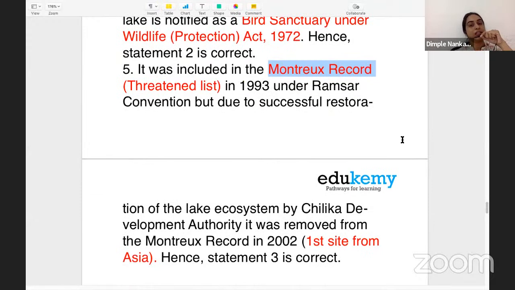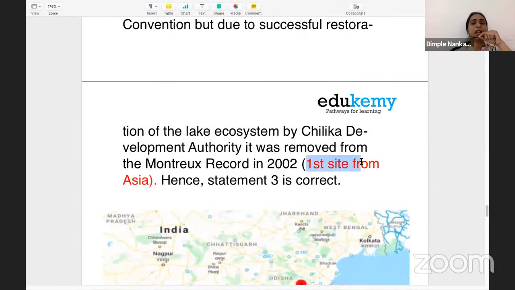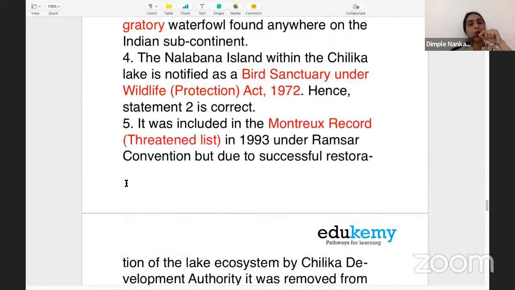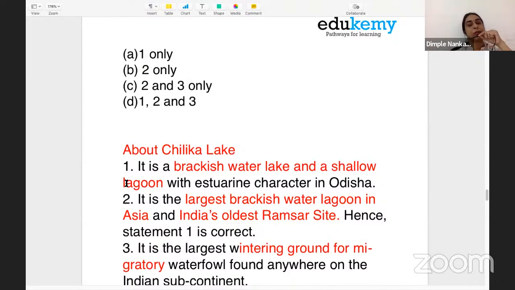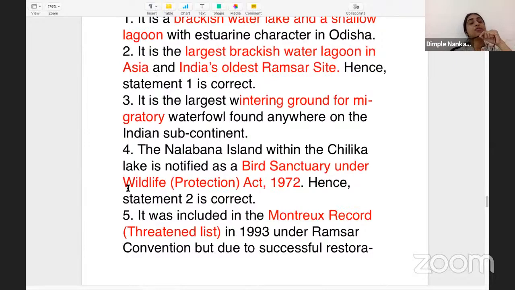Which are they? It's a fairly easy question. Please find this out. And was first site from Asia to be removed from the Montreux record. Along with this statement, when you are analyzing your paper, also try to think about the famous islands of India.